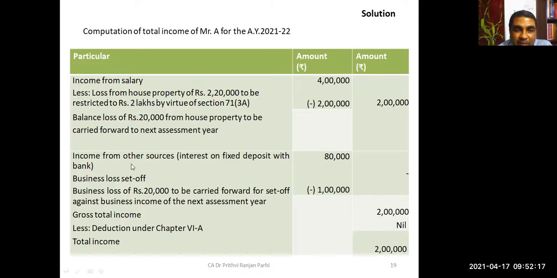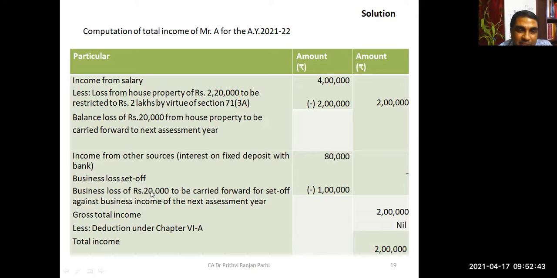Coming to the next head of income, income from other sources is 80,000 rupees. However, there is a business loss of 1 lakh rupees. So out of that, maximum 80,000 rupees can be adjusted, and income from other sources will be nil. The remaining 20,000 rupees, 1 lakh loss and 80,000 profit, can be carried forward.